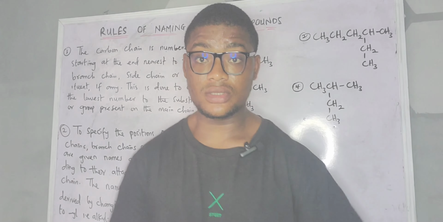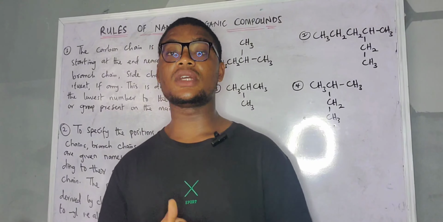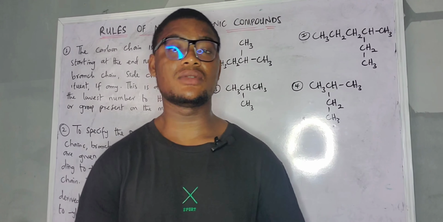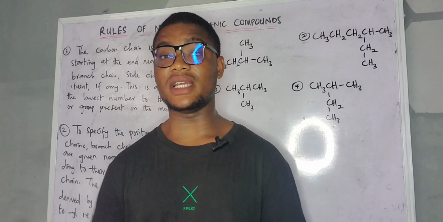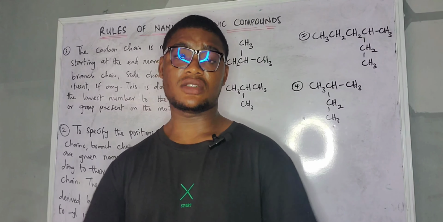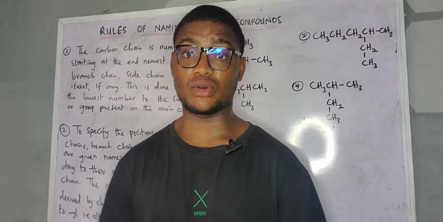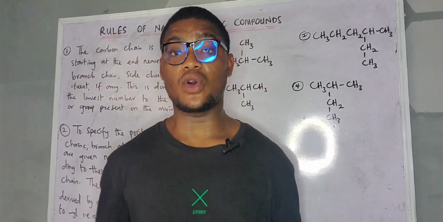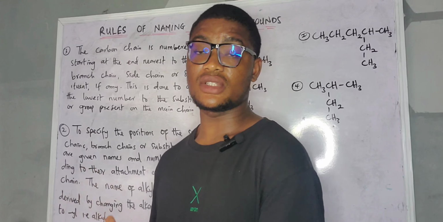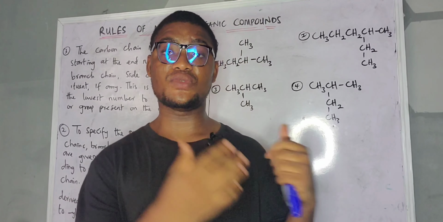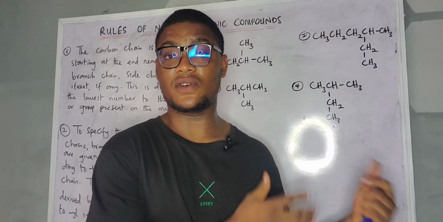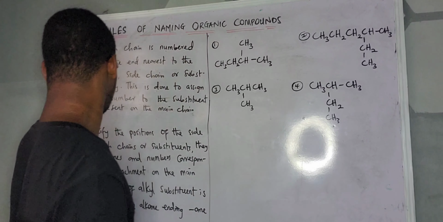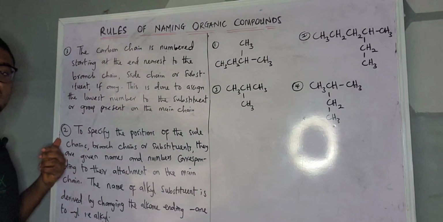Now we are going to be dealing with rule 2 and rule 3. So take note of something. While we are going to rule 4, rule 5, rule 6, it is not every time you have to use all the 8 rules or the 7 rules. You understand? Sometimes you just need 4 rules to name your organic compound. So when you want to name your organic compound, you don't have to use all the 8 rules. I hope you understand. So for rule 2 and rule 3, we are still going to be using rule 1 because rule 1 is the foundation of naming organic compounds. Now look at rule 2 now. So this is rule 2 here.